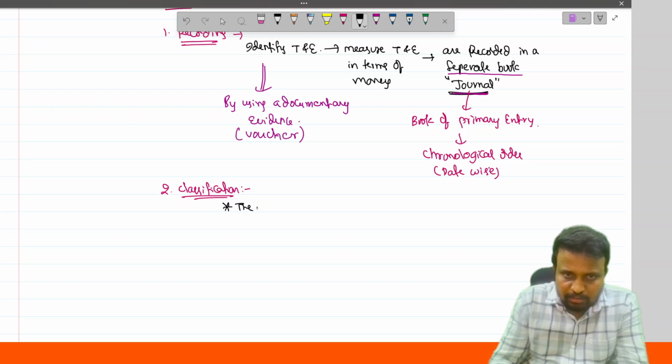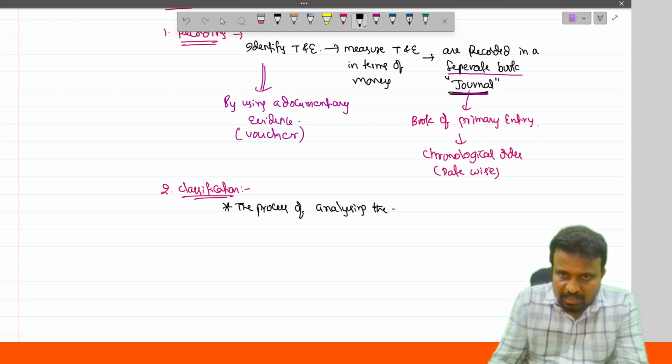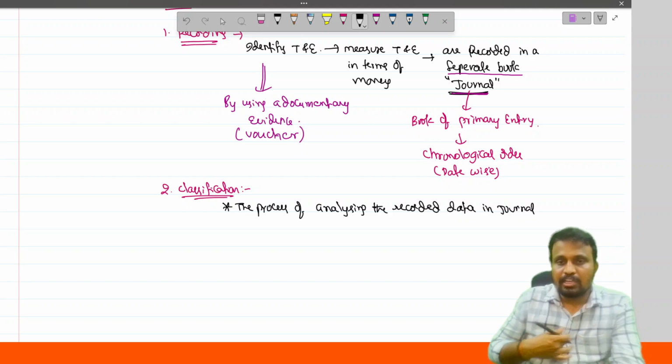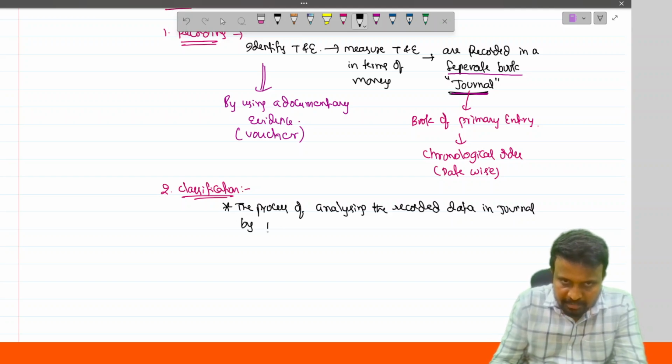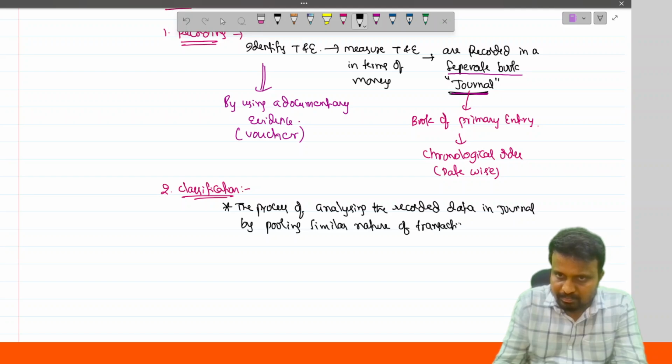So classification is nothing but the process of analyzing the recorded data in the journal by pooling the similar nature of transactions of a particular item.